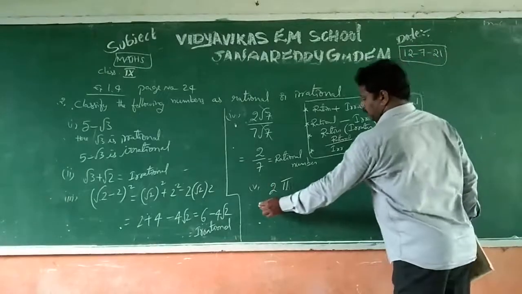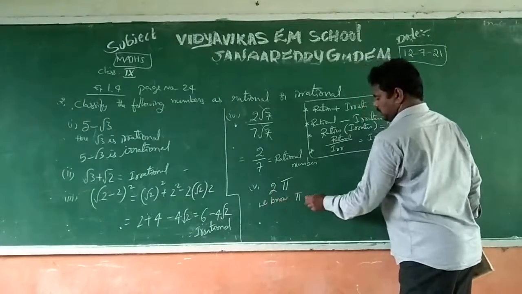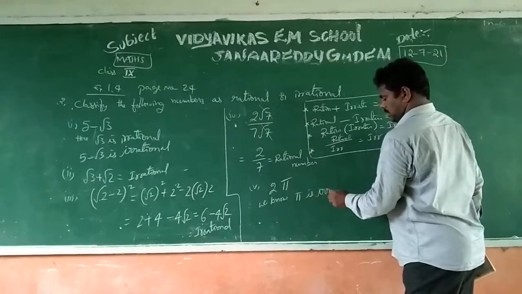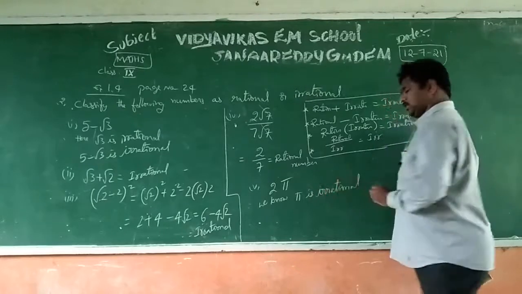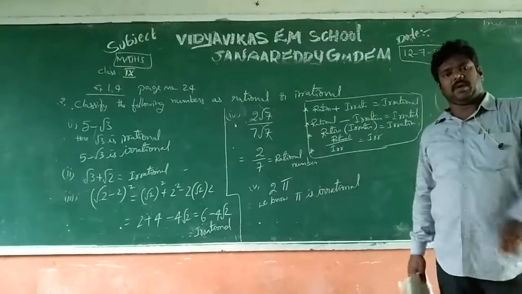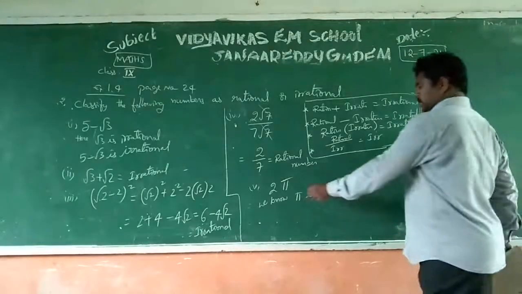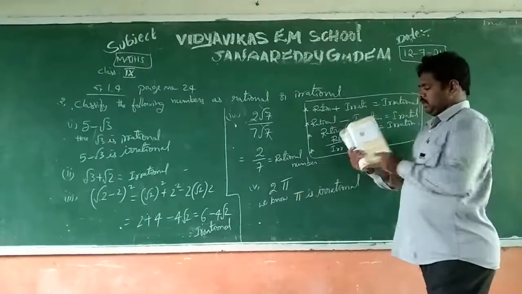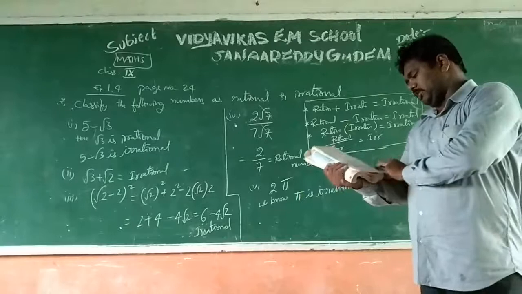And here we know pi is an irrational number. While starting off the irrational number concept, I gave an example of this: pi and e also. These two are in our textbook.